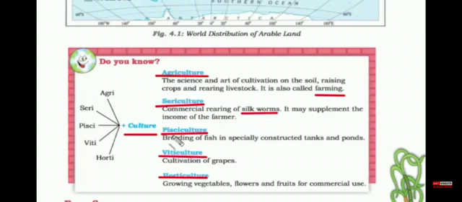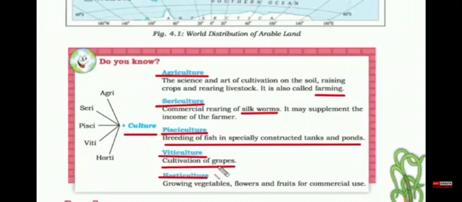And then we have pisciculture. So pisci, so if you see Pisces horoscope, it is represented by a fish. Therefore it means breeding of fish in a tank or pond. This is called pisciculture. And then we have viticulture. So Viti, you can remember grapes are grown in vineyard, V-I-N-E. So V stands for grape.